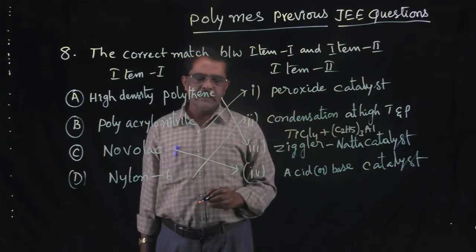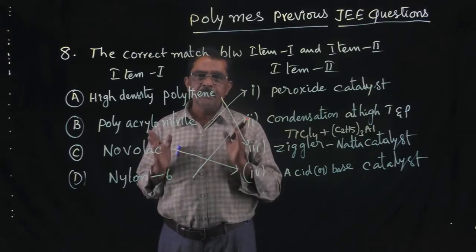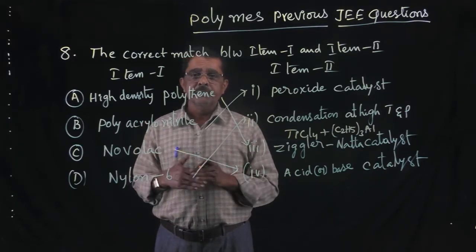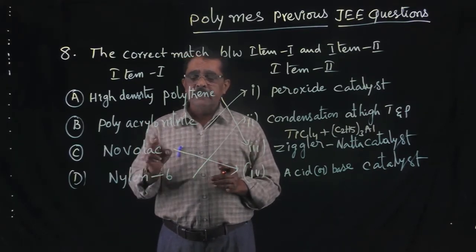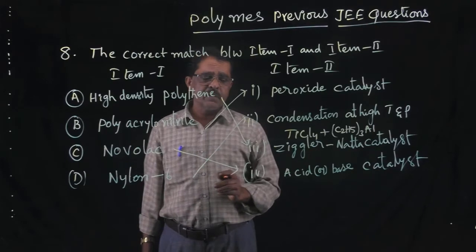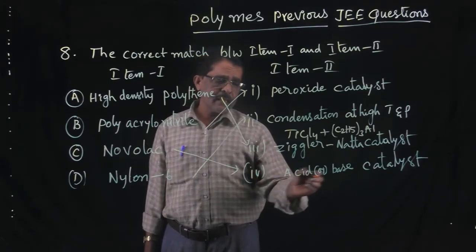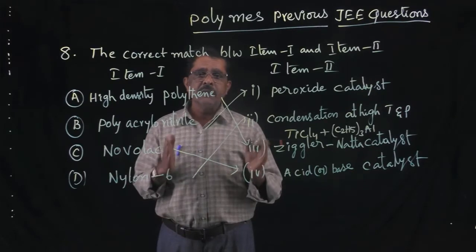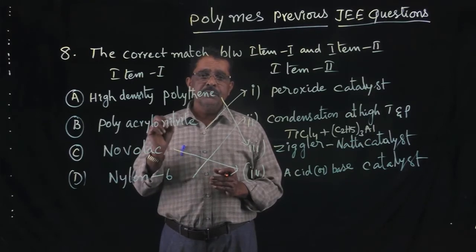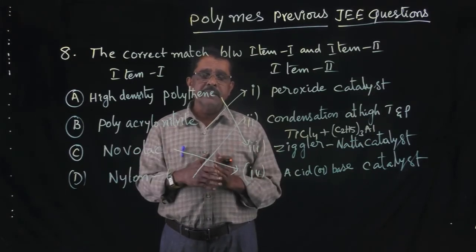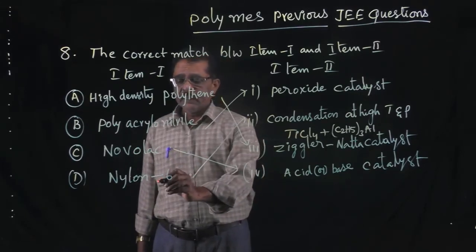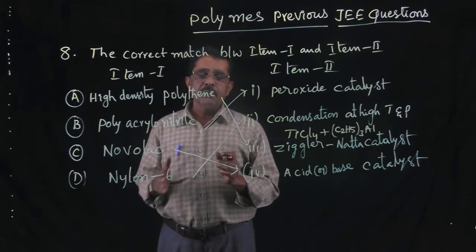Next, Novolac is the what? Phenol and formaldehyde monomers are present in this Novolac. This phenol and formaldehyde reaction takes place, either acid or base catalyzed. So phenol and formaldehyde combine together. It is the electrophilic substitution and condensation reaction. Right? Understand?